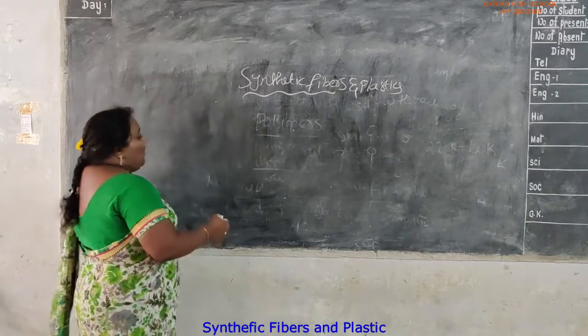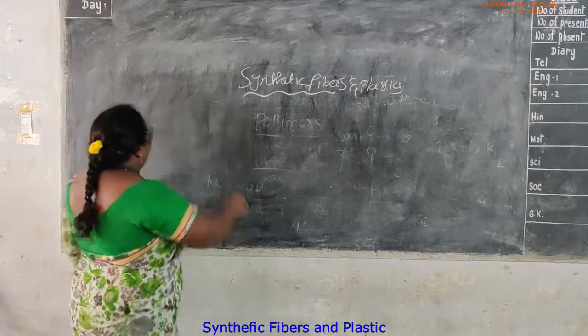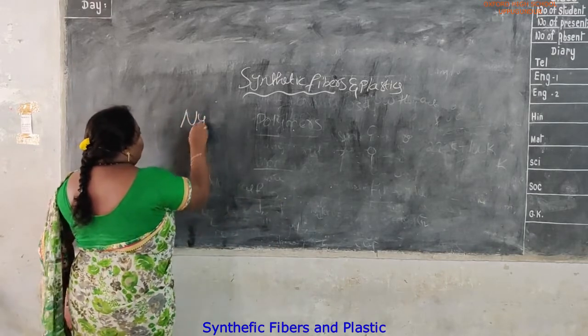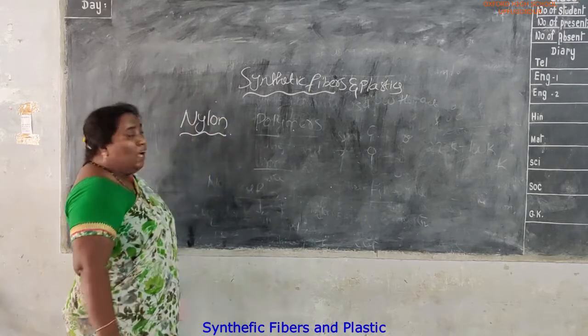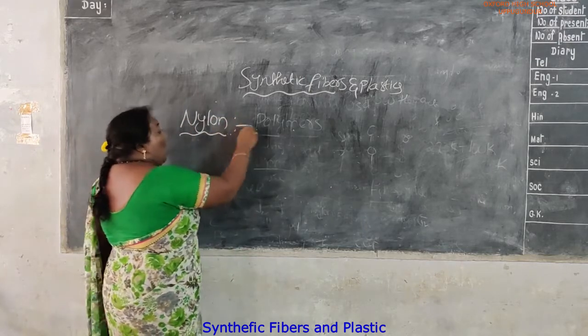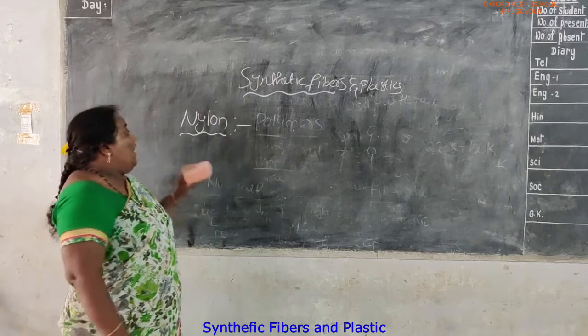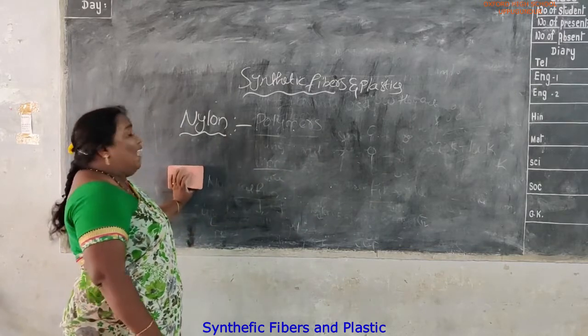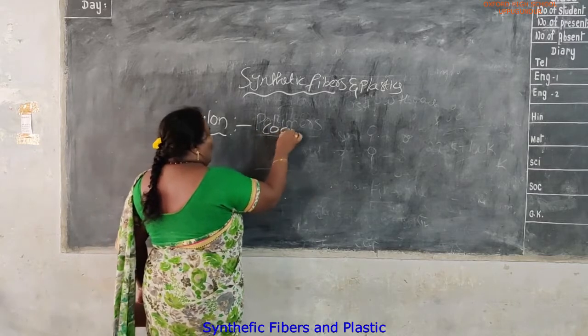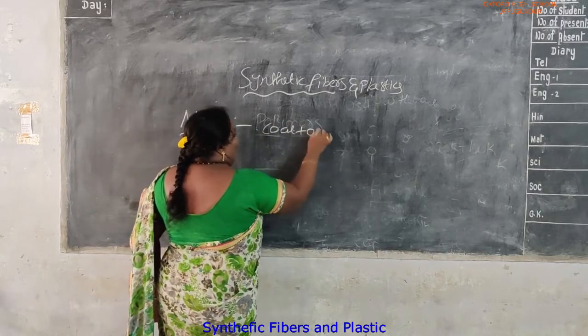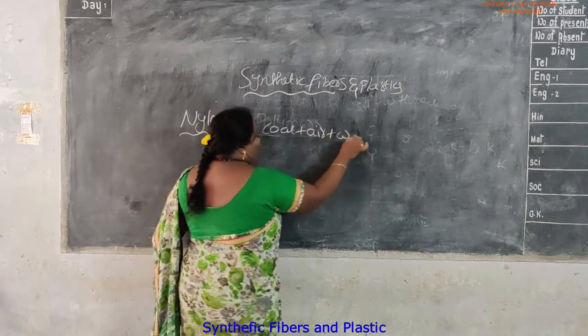Now first we will discuss nylon: how it is prepared, and where we use nylon in our daily life. Nylon is prepared using coal, air and water.